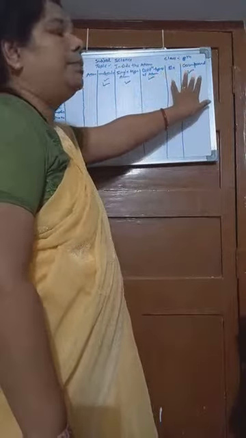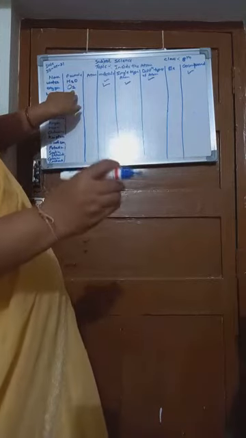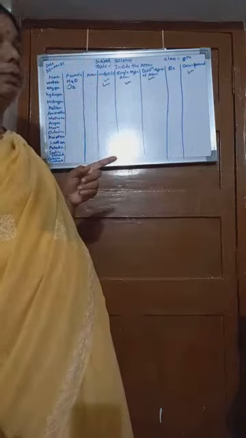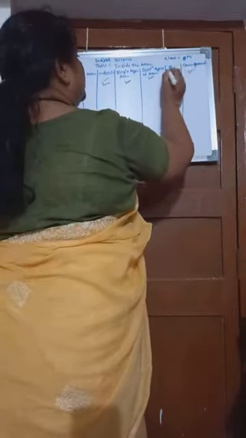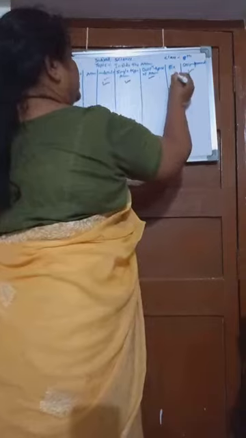Okay. Then we have to check whether it is an element or a compound. O2, check the formula. O2 means there are two atoms, but these two atoms are of O, oxygen, not another element. Compound means it consists of more than one element. Then it is a compound, but it consists of only one type of element. Therefore, it is a compound. Sorry. It is an element.